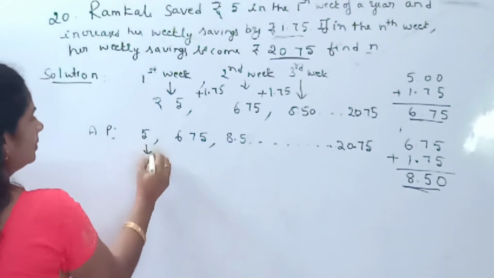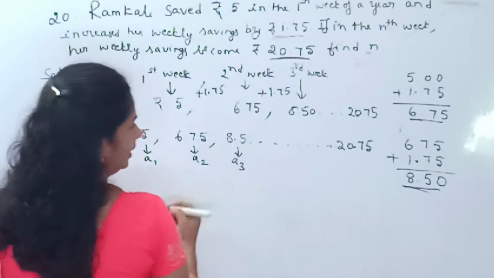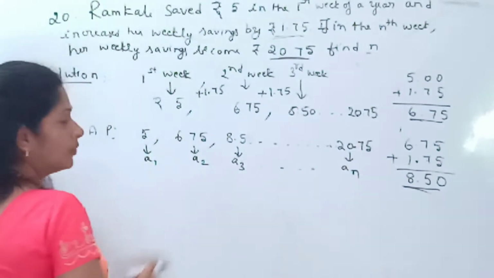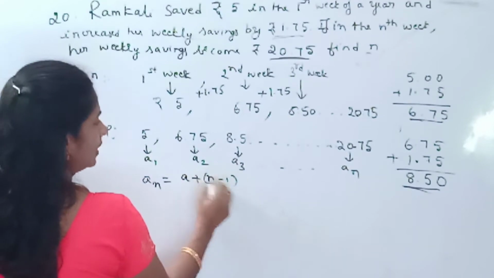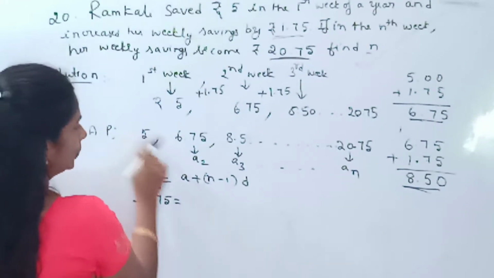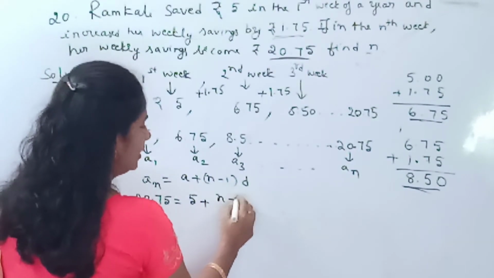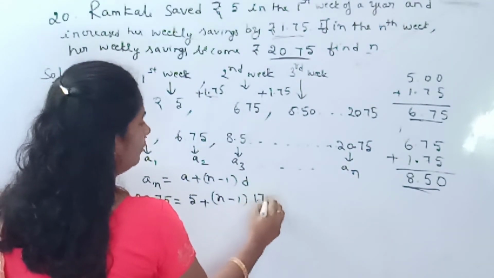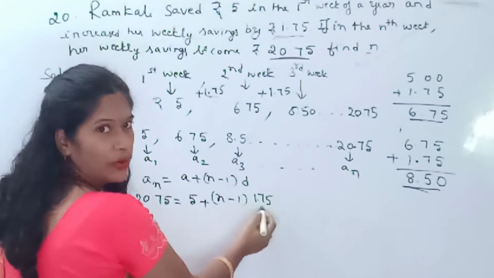Now what is the first term? This is the first term A1, second term A2, 8.5 is third term A3, and so on, and the last term is AN. What is the formula to find the nth term of an AP? AN equals A plus N minus 1 into D. AN value is 20.75, equal to A value 5 plus N minus 1, N value we need to find out, children, into D. D value is 1.75. If you want, you can calculate 6.75 minus 5, you will get 1.75.